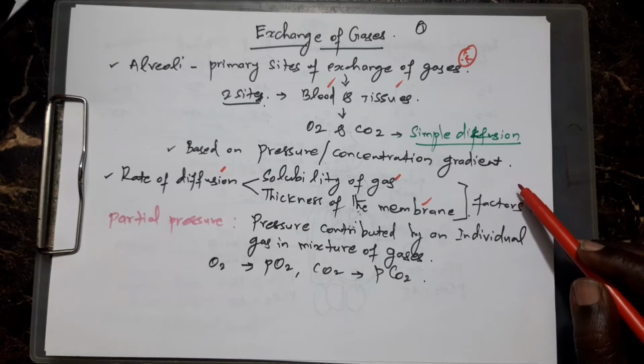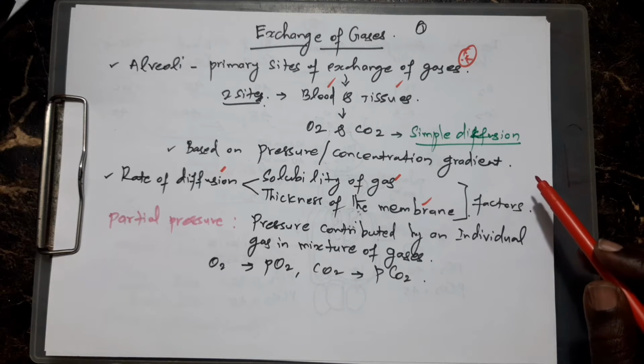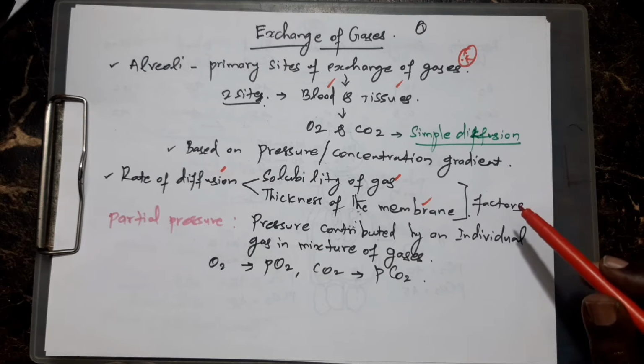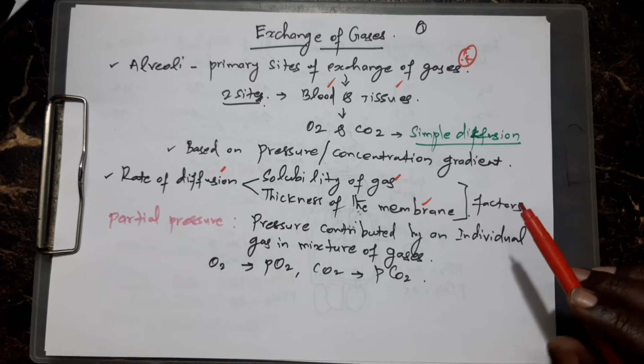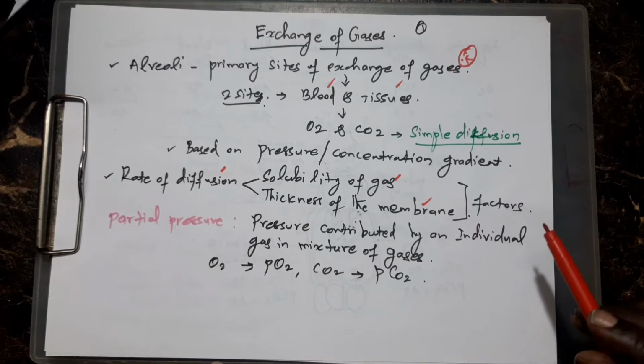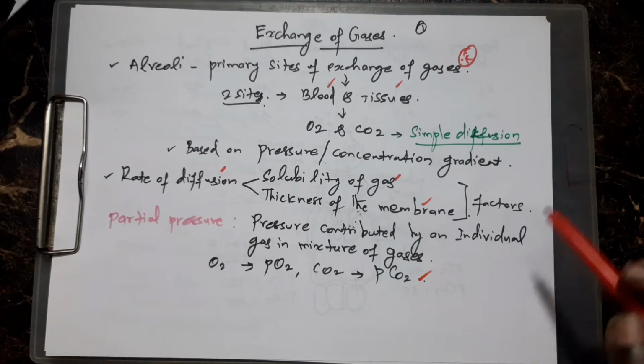These are the two factors. Next, another term is partial pressure. What is the meaning of partial pressure? It is the pressure contributed by an individual gas in a mixture of gases. When one gas is mixed with another gas, each gives some pressure. That is called partial pressure. O2 is denoted by PO2, CO2 is denoted by PCO2.